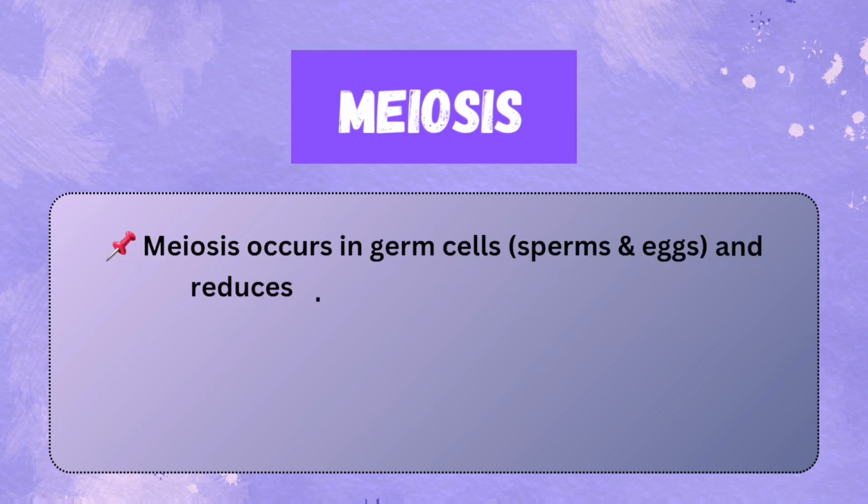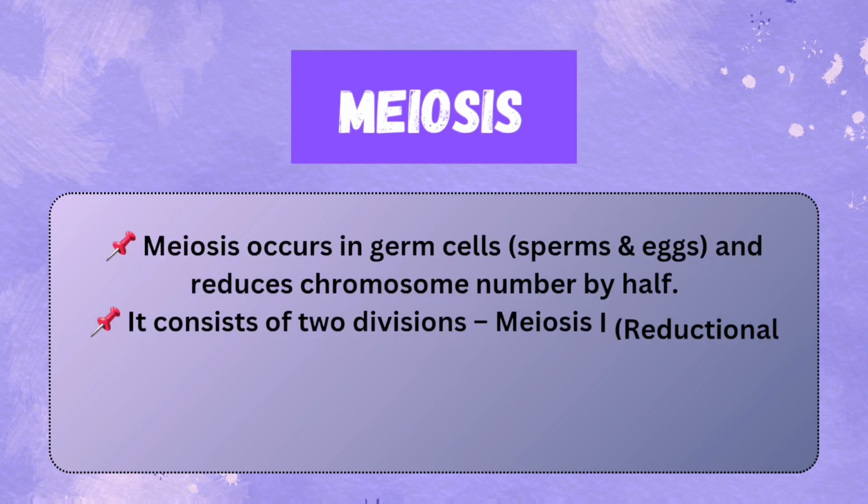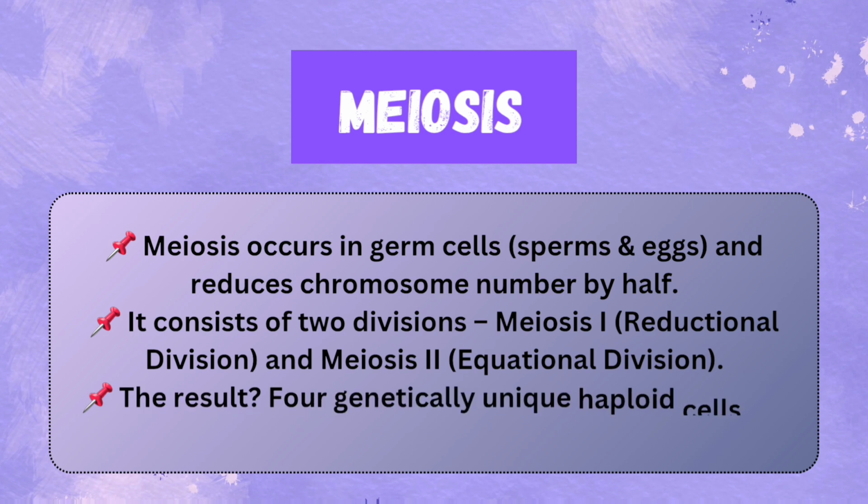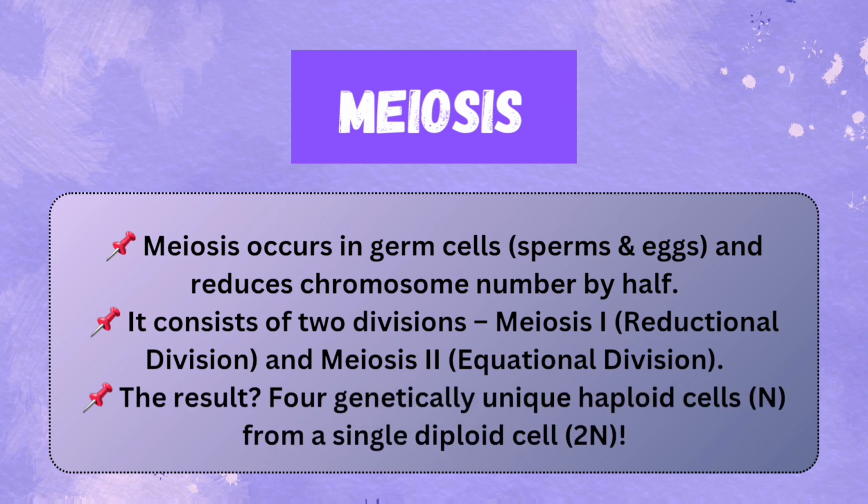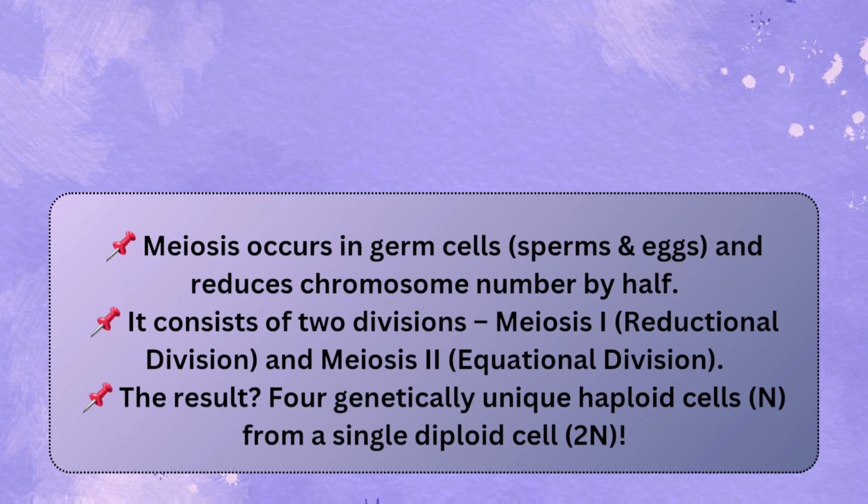Meiosis occurs in germ cells, sperms and eggs, and reduces chromosome number by half. It consists of 2 divisions, meiosis 1, reductional division, and meiosis 2, equational division. The result? 4 genetically unique haploid cells, N, from a single diploid cell, 2N. Now let's break it down step by step.